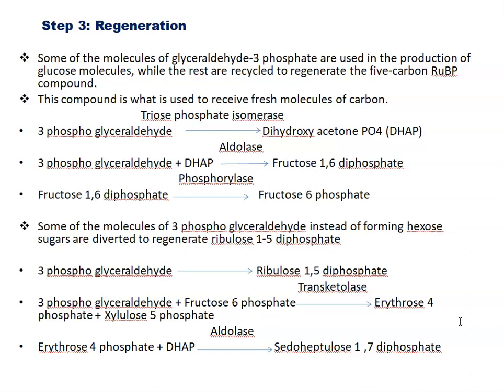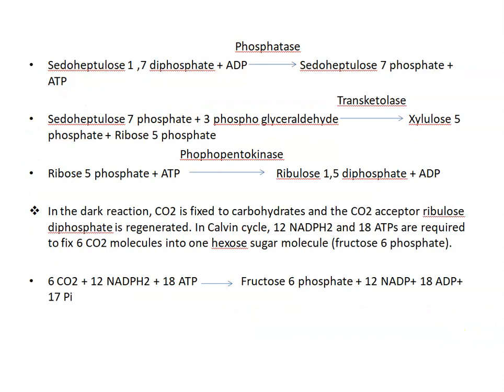Erythrose 4-phosphate then reacts with DHAP in the presence of enzyme aldolase, and it gives C2-heptulose 1,7-diphosphate. This C2-heptulose 1,7-diphosphate in the presence of enzyme phosphatase is converted into C2-heptulose 7-phosphate with release of phosphate, right?